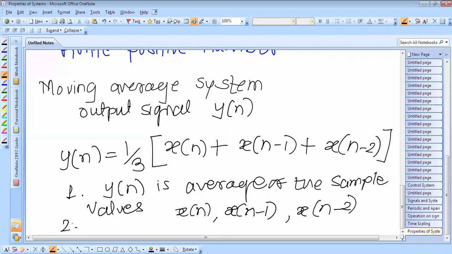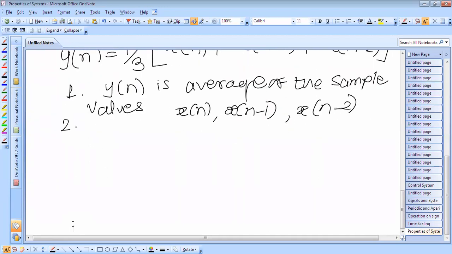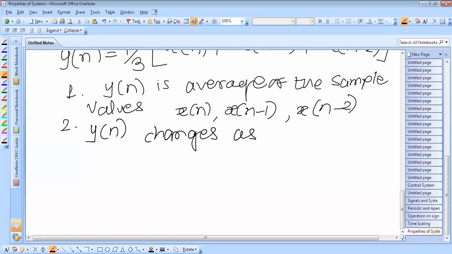And the second reason why this is a moving average system is that the value of y of n changes as n moves along the discrete time axis.